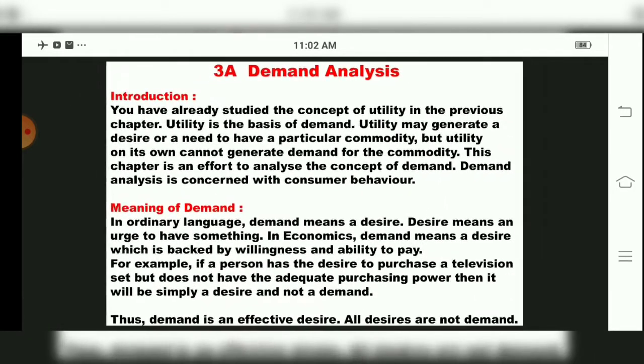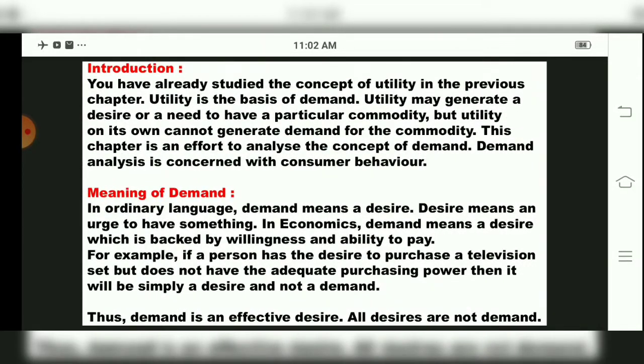So what is demand actually? To purchase a thing, or a desire to have that particular thing. And in economics, demand means a desire to have that commodity. So it is desire backed by willingness and ability to pay. That means, in short, in economics, demand is defined as desire plus ability plus willingness to pay.